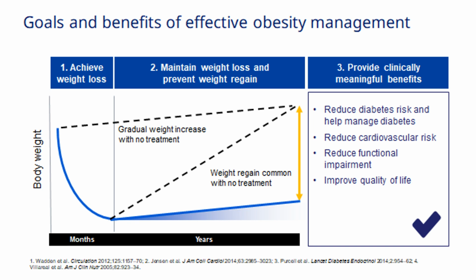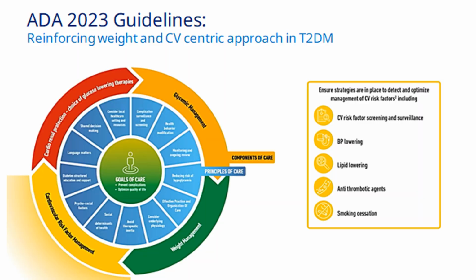So for the first time, the ADA guidelines in 2023 said how we should approach a person who has diabetes. Initially, the ADA guidelines used to say, look at the HbA1c and treat the HbA1c. But nowadays, the ADA guidelines say, don't look at HbA1c alone, please look at the weight of the patient also. Please look at the cardiovascular risk the patient has, and find out if the patient has associated comorbidities, and then only decide what to do.